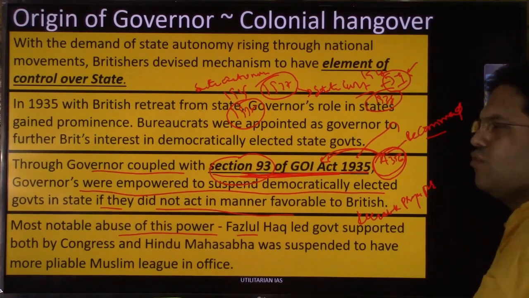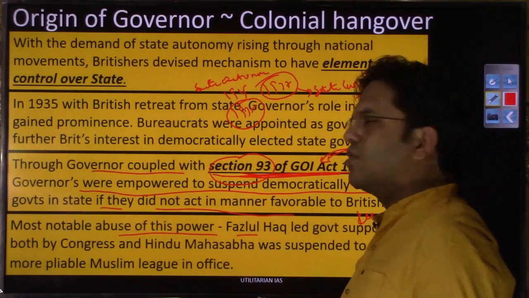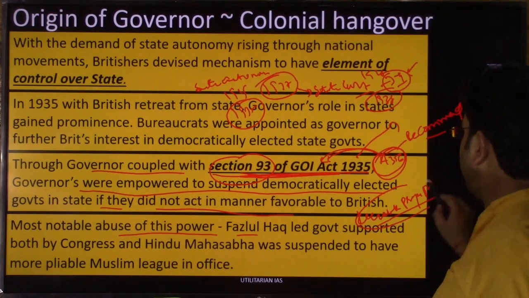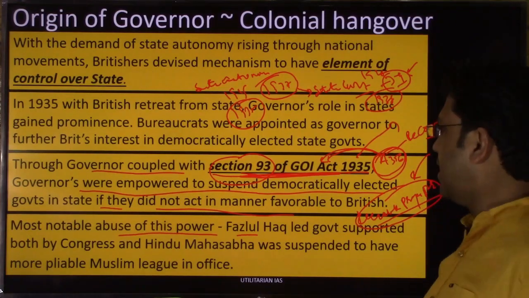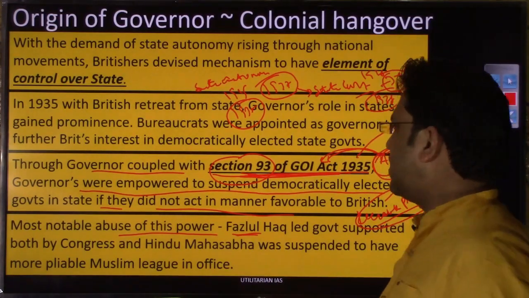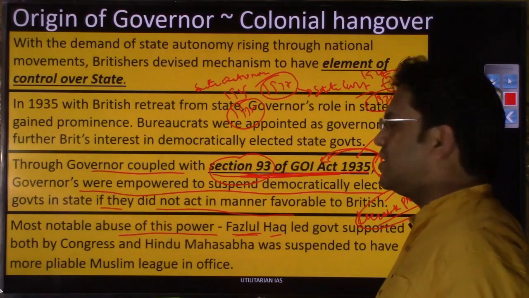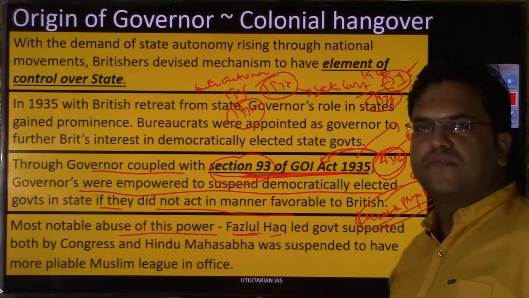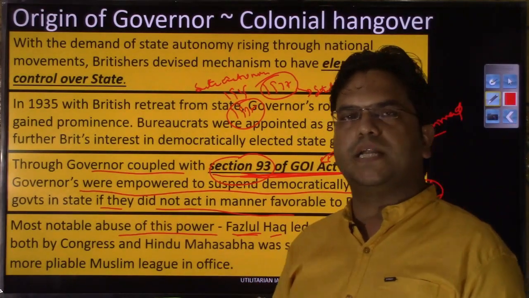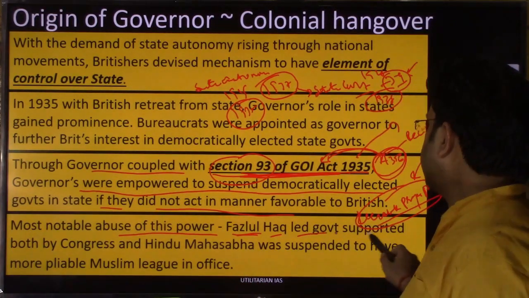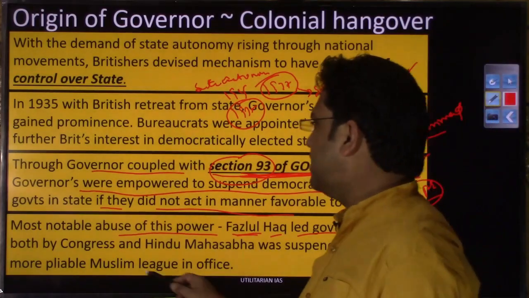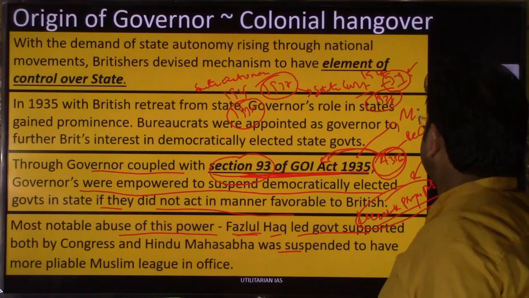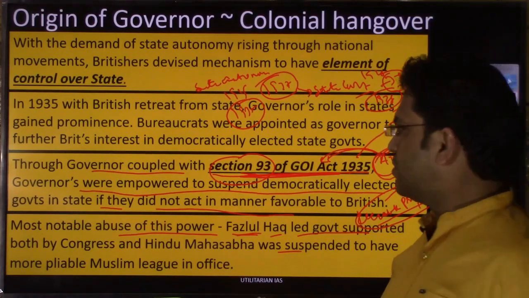So this party was supported by Hindu Mahasabha as well and Congress as well. Means two contrary parties, ideologically contrary parties, were supporting this party, and this party was led by Fazlul Haq, and he was prime minister in Bengal region. And because this particular government was not functioning in the manner that Britishers liked, that elected government was suspended. And in place of this, Muslim League government was allowed to form the government, because Muslim League